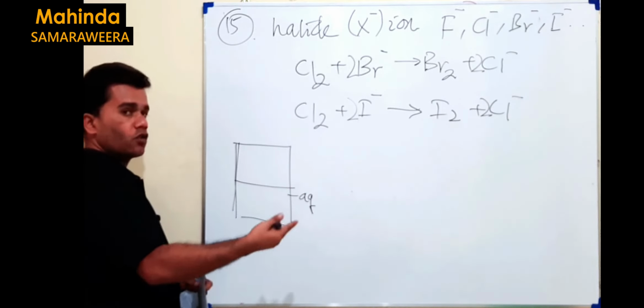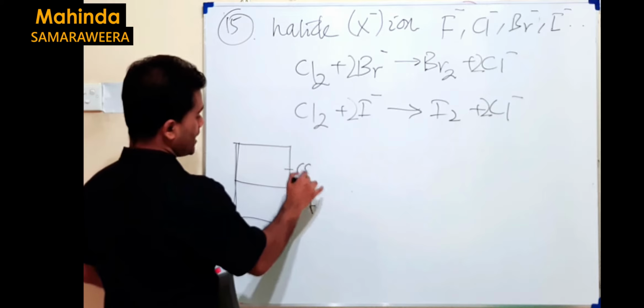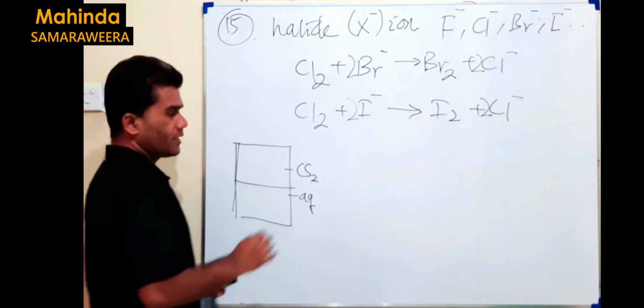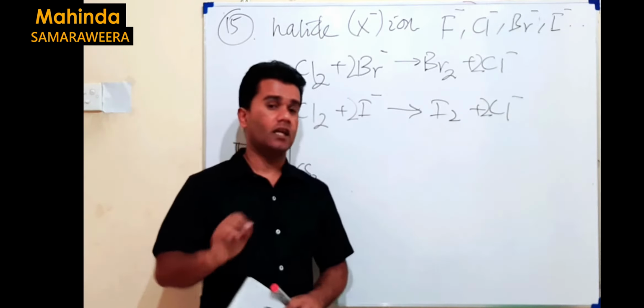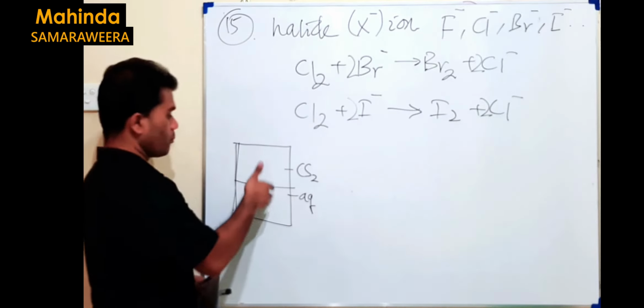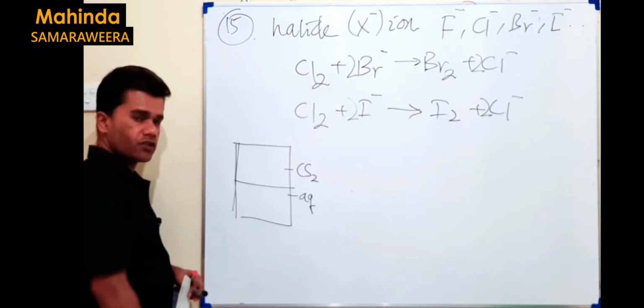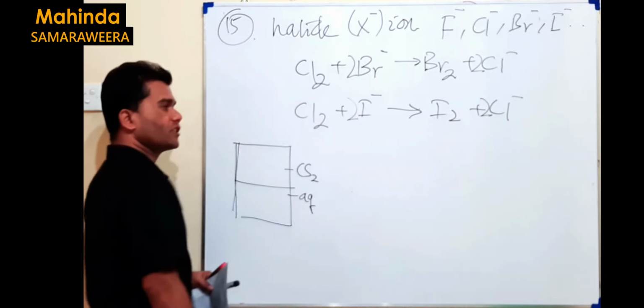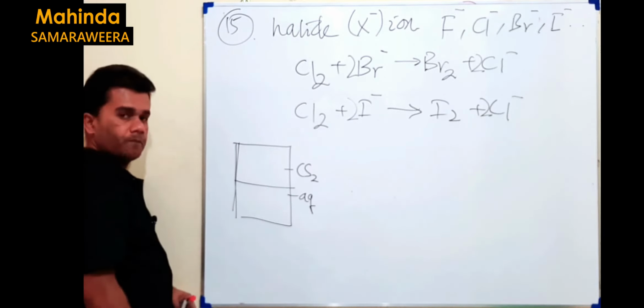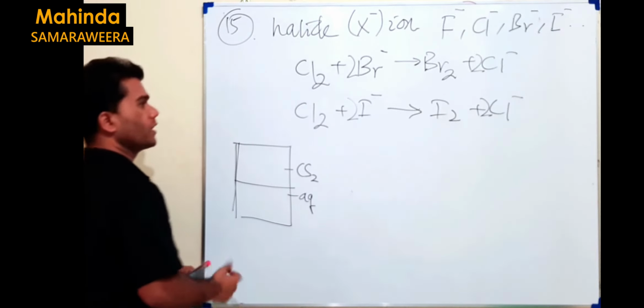Water is a polar solvent. The other solvent is CS2. It is again a solvent, but it is a non-polar solvent. Polar and non-polar solvents are immiscible with each other. This reaction takes place in the aqueous medium. Assume Br2 here.